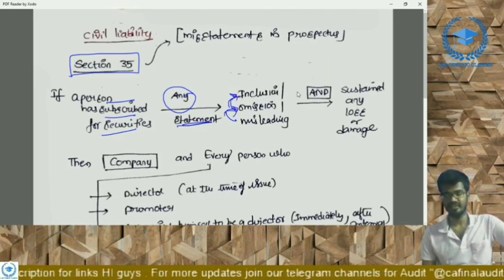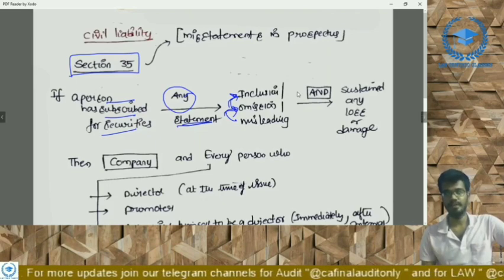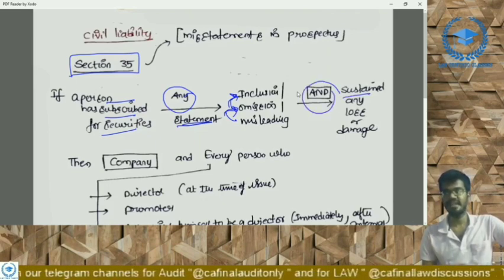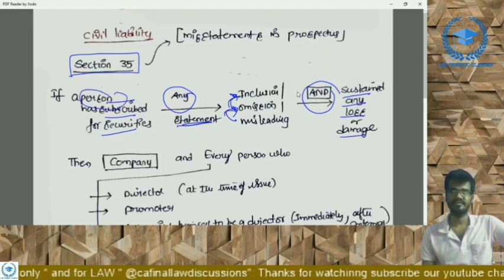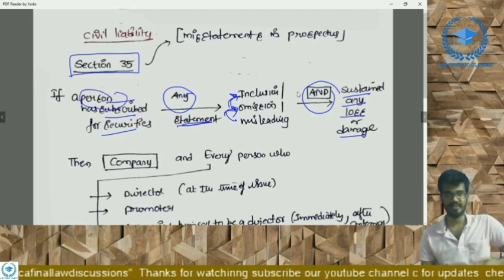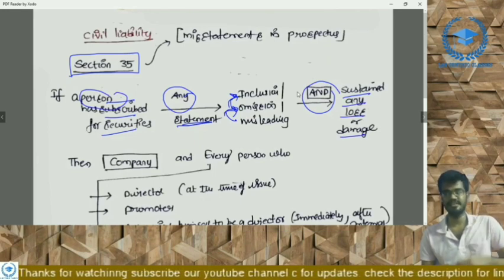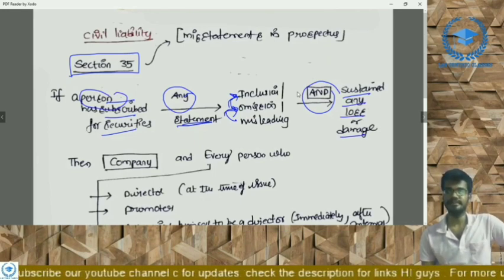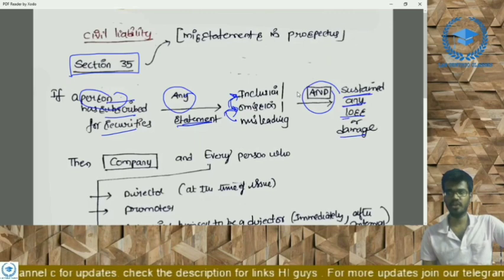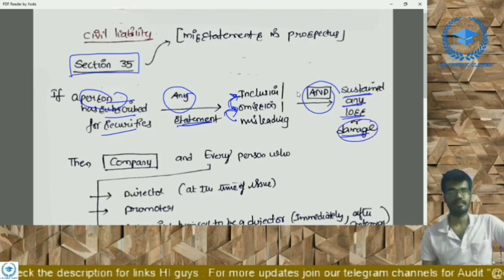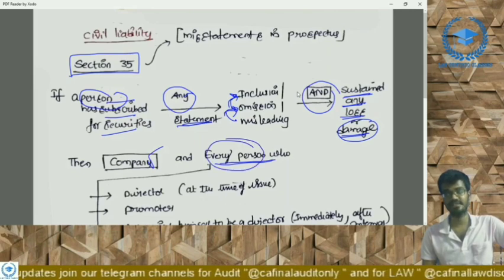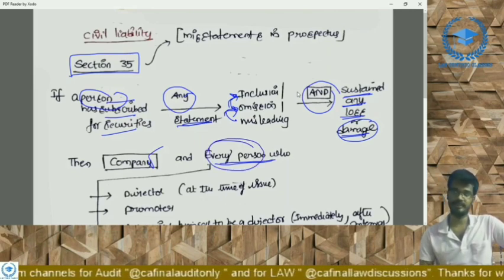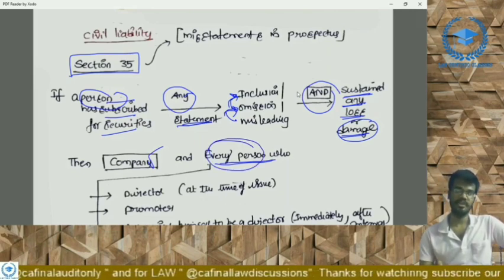The statement is required but is omitted, and the person who has subscribed to that particular prospectus (security here means prospectus only) sustains any loss or damage, then the company and every person, you should understand, every person is liable. We are discussing the liabilities of auditors, and we will mainly concentrate on the auditor's perspective.